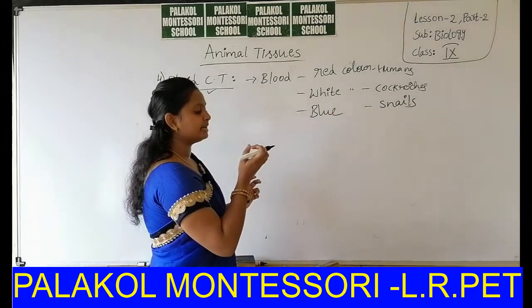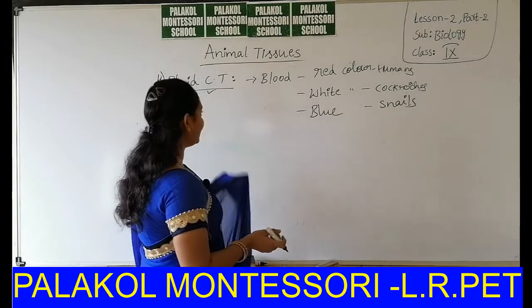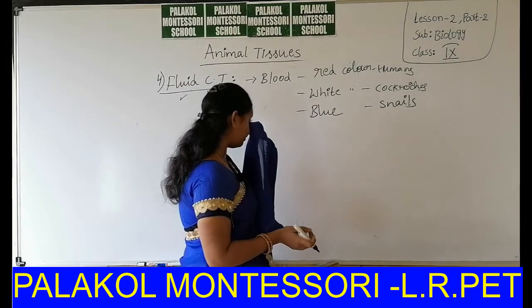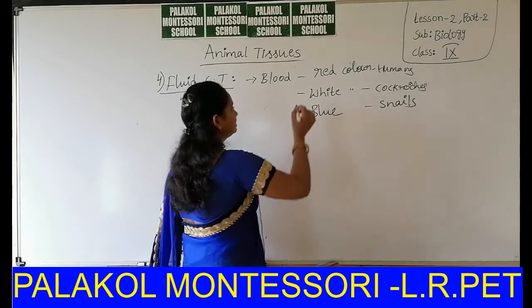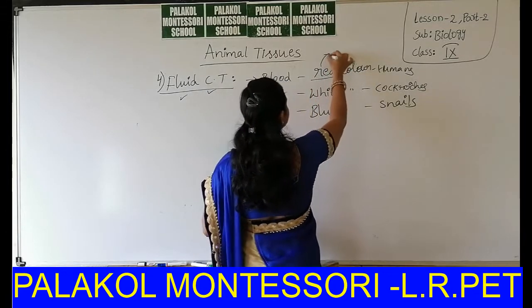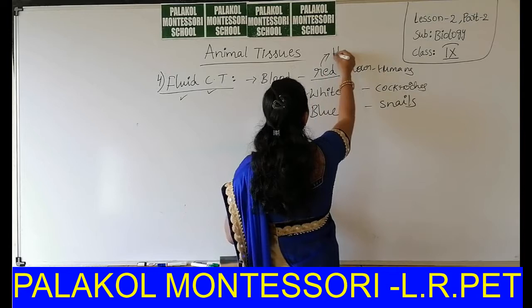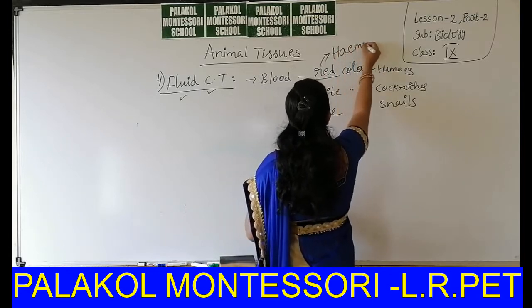What is the reason why blood has different colors in different organisms? Because this red color is due to the presence of a pigment called hemoglobin.